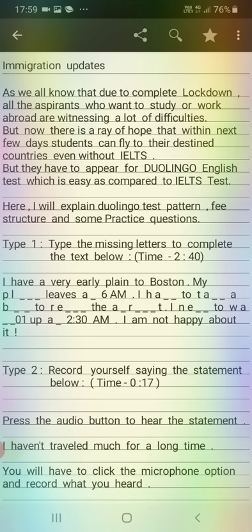Now here the statement is, I haven't traveled much for a long time. After hearing it, you have to click the microphone option and record what you heard. Only after completing this will you proceed further. So just practice these two types of questions. Further questions will be continued later on. Thanks.